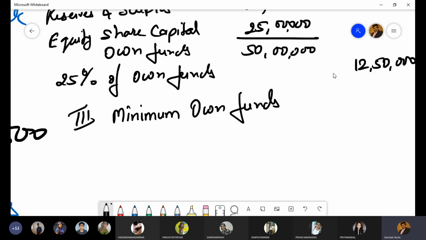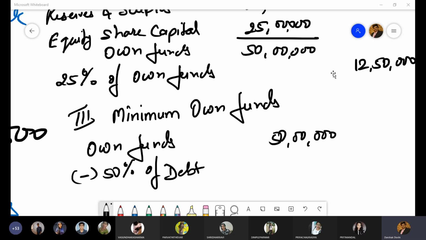Of debt, do we take creditors? No. Do we take bills payable? No. So we take that, which is 25 lakh rupees, and 50% of that. So 50% of 25 lakhs, that will be 12,50,000.